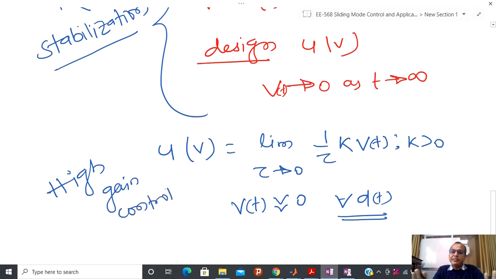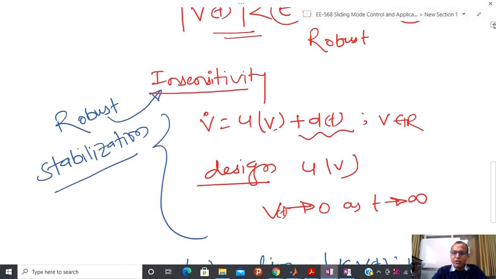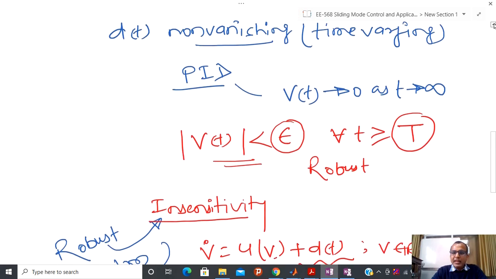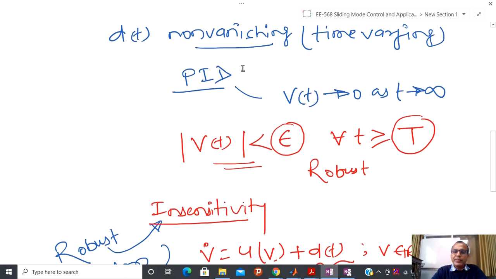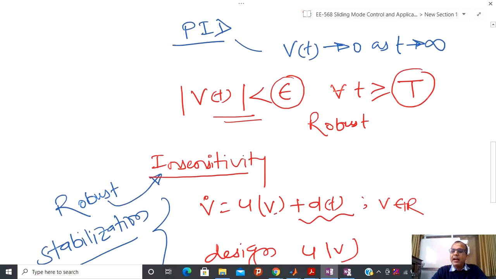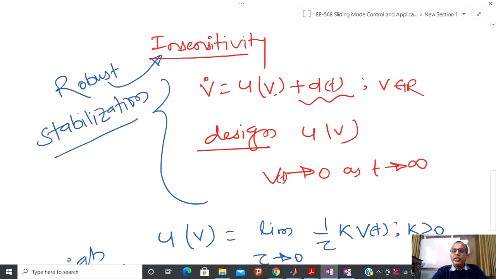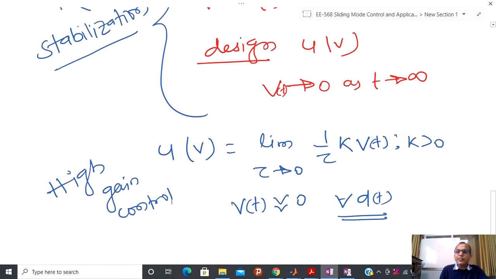So what we have seen is that whenever I have certain kind of disturbance, maybe vanishing or non-vanishing, if I apply a simple PID controller, then I can talk about the robustness. But if I have no limitation on the actuator, then it is possible to design some kind of controller that is called a high gain feedback controller.